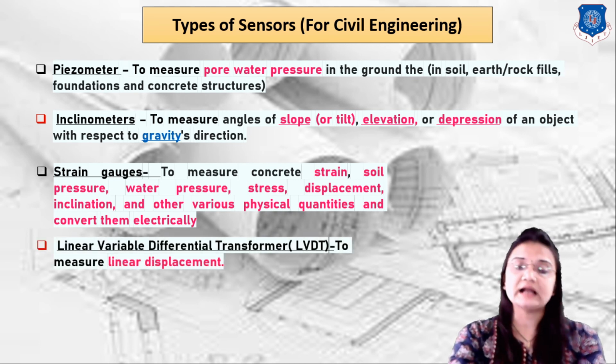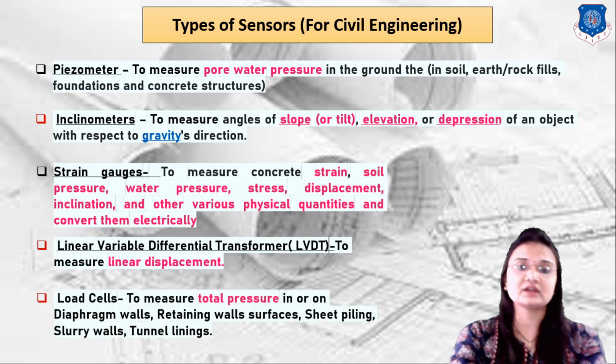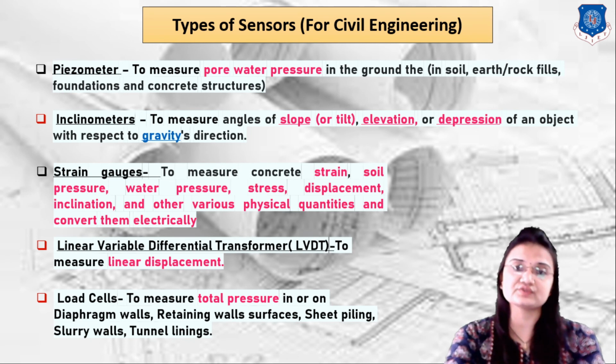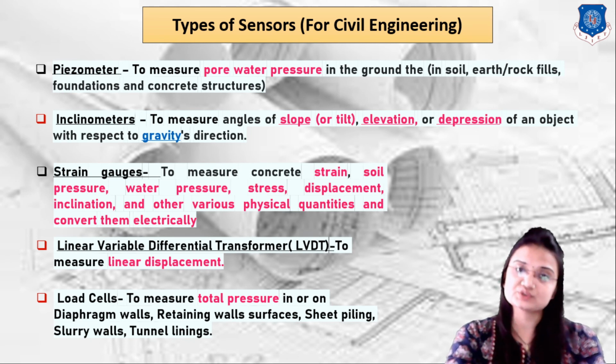Then LVDT to measure linear displacement. Then load cells to measure total pressure in or on diaphragm walls, retaining wall surfaces, slurry walls, and tunnel linings. These are the main sensors which we are going to study in this course.